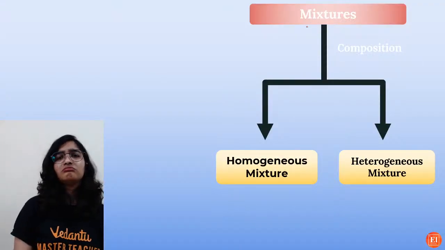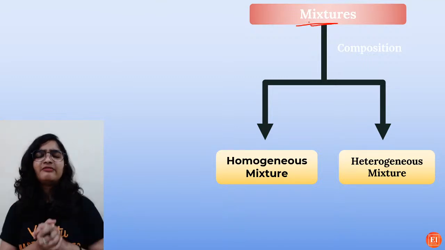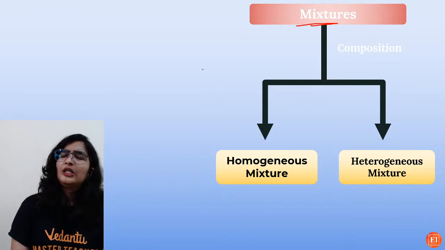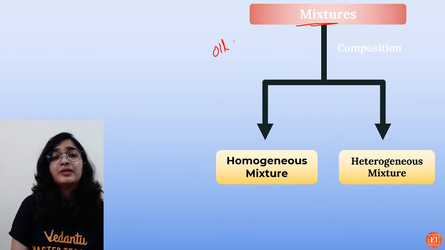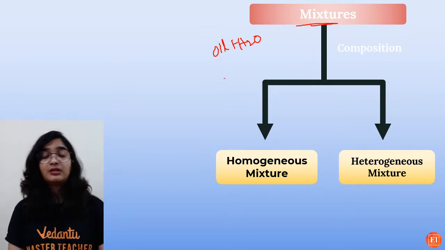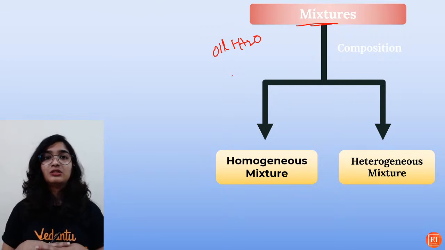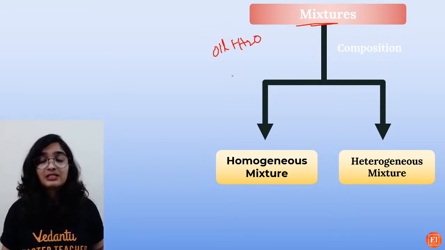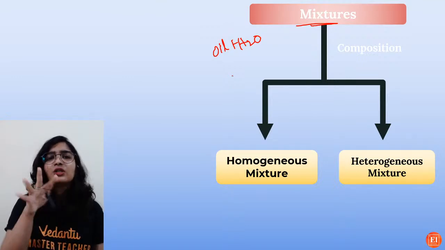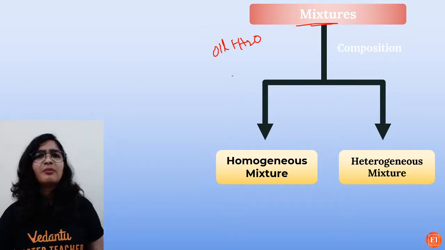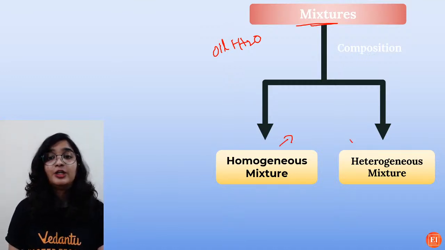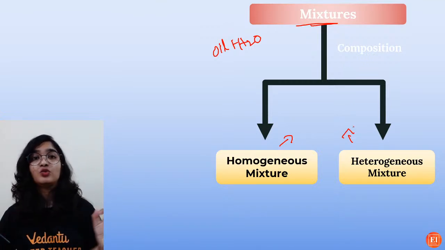Now, mixtures. We studied compounds. Now coming to mixtures, so what are mixtures? You will find numerous examples. Maybe oil plus water is also an example of a mixture. Sand plus water is a mixture. Sand plus salt is a mixture. Lemonade is a mixture. Milk is a mixture. Blood is a mixture. So based on the composition, whether there is uniformity or not, mixtures have been further classified into homogeneous and heterogeneous mixtures.